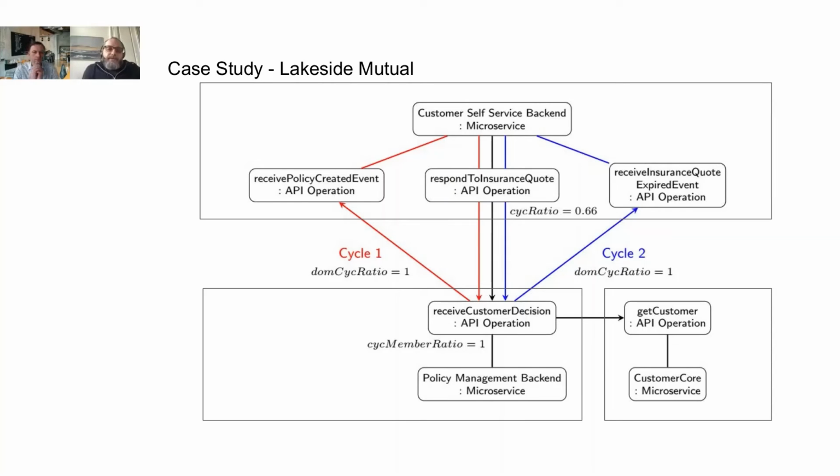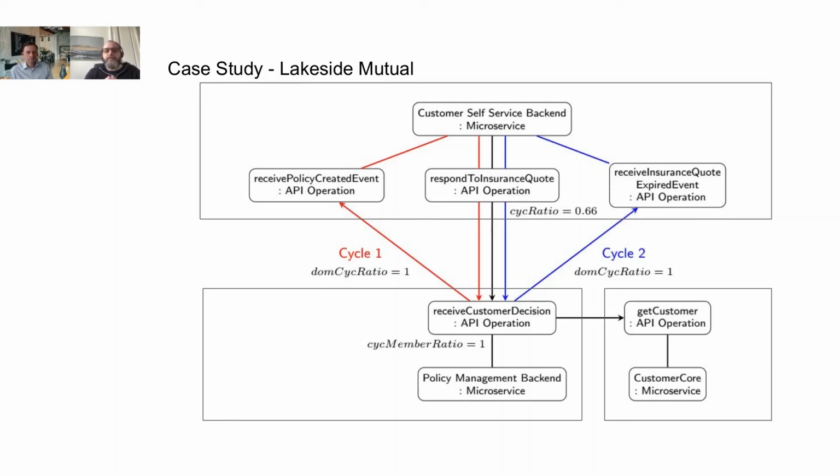And what's happening here is if we call this respond to insurance quote API operation, we have 3 outgoing connection paths. And the important thing is the receive customer decision we see in the bottom area. If this API operation receives the incoming event, it does 3 things. First of all, it just calls the get customer method synchronously.